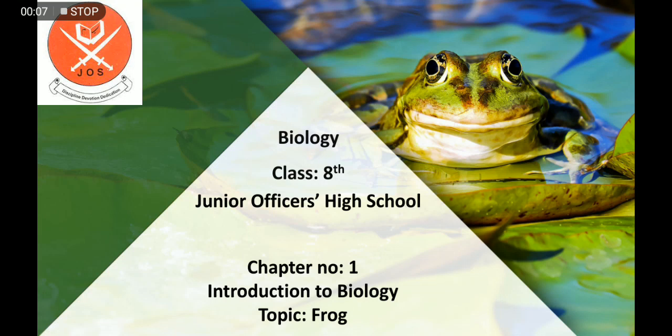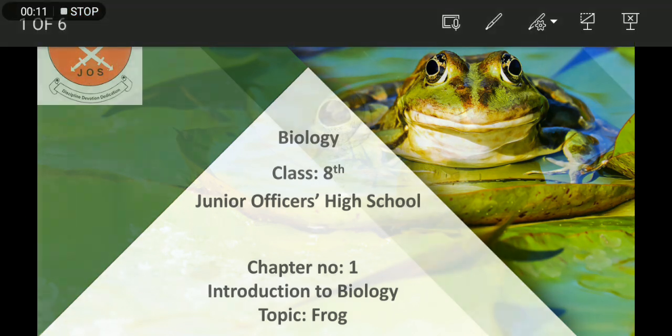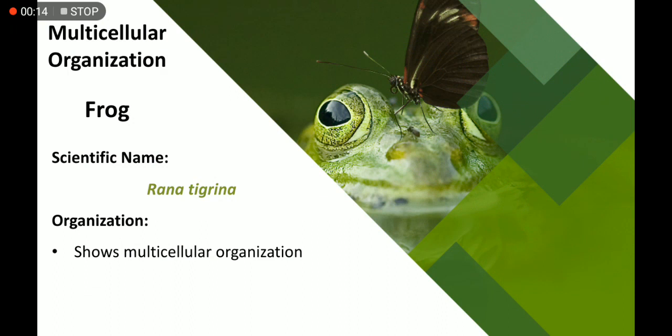So today our topic is frog, but before getting straight into the topic of frog, let's get an overview of cellular organization. You have studied different modes of organization, for example cellular organization, colonial organization, and lastly multicellular organization.